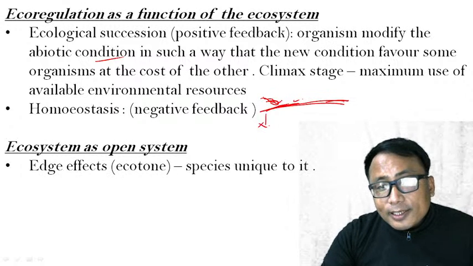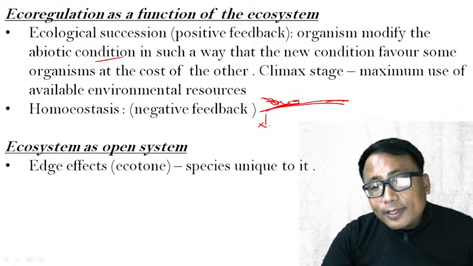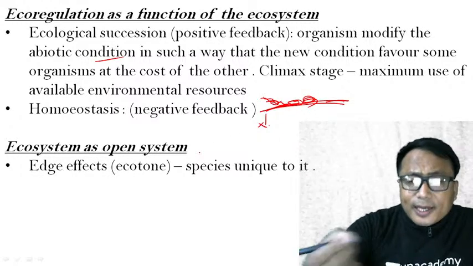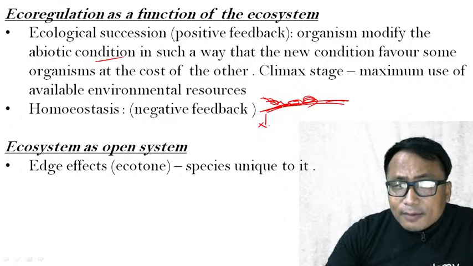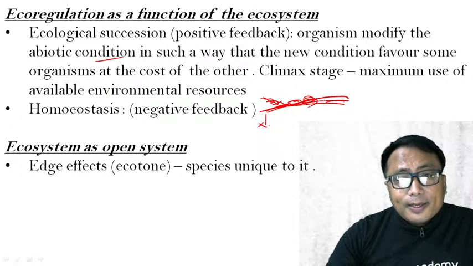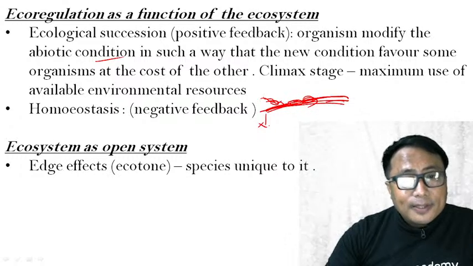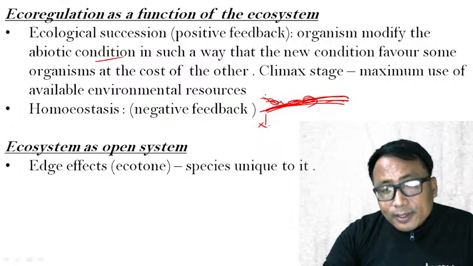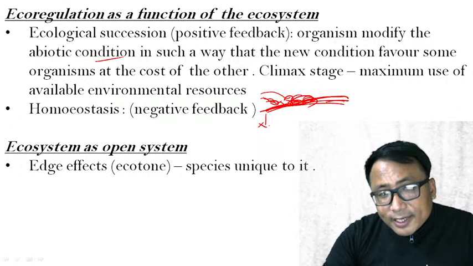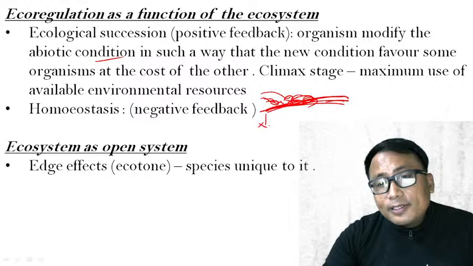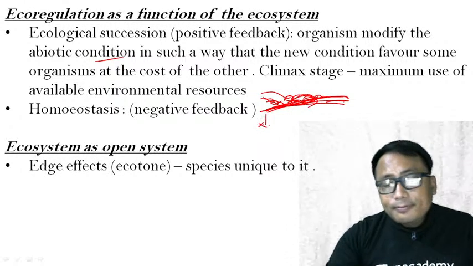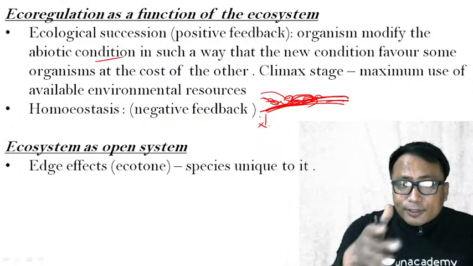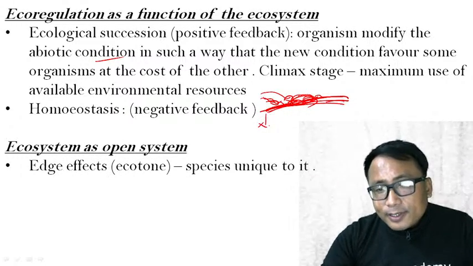Now this organism will come here, will interact with the surroundings and will modify these surroundings. Say, for example, just for the sake of example, when this organism comes onto this surface for the first time, there may be no plant in it, but there are some bacterial or some smaller organisms. Now some organisms will come here and modify this area in such a way that some soil formation happens gradually. Under our discussion in biogeography, I have already mentioned to you, the soil is formed from the parent rock. So let us assume this is a parent rock.